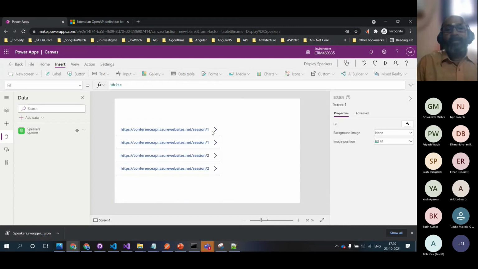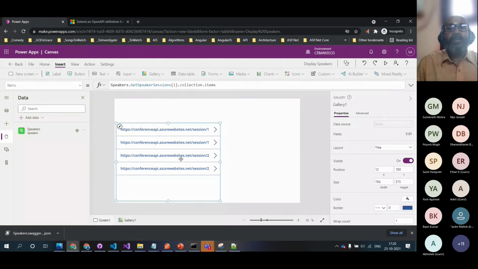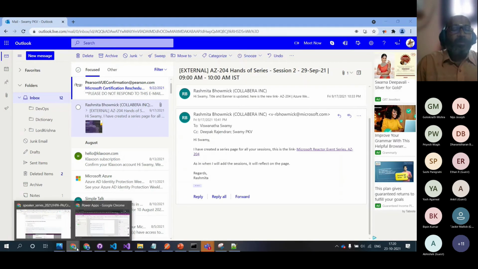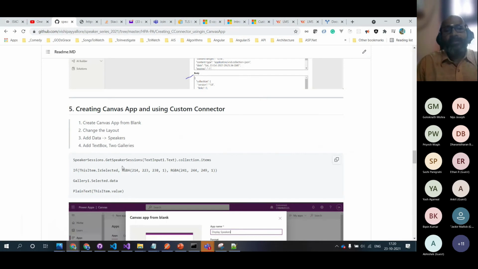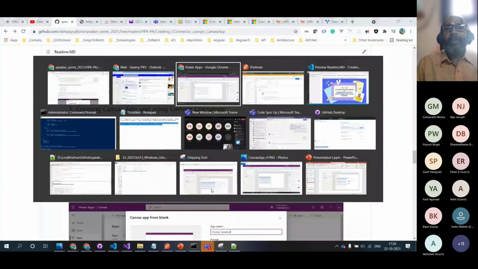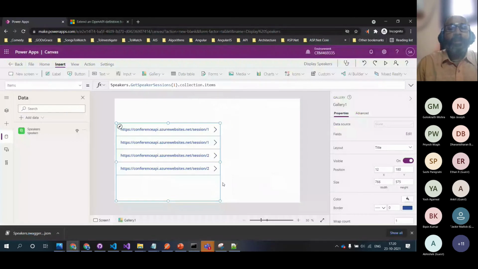Okay, so you can see session 1, session 2, all those things are coming in. I have given that as part of the documentation also. Here you can see these collections and items. So at this point of time, we have to retrieve the speakers, conference API, and session details have to come.